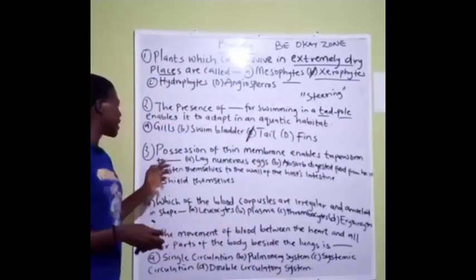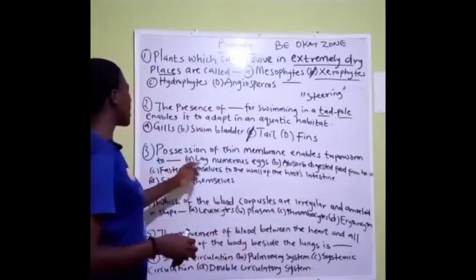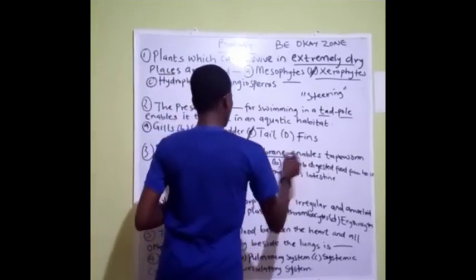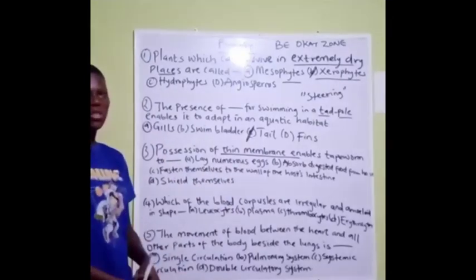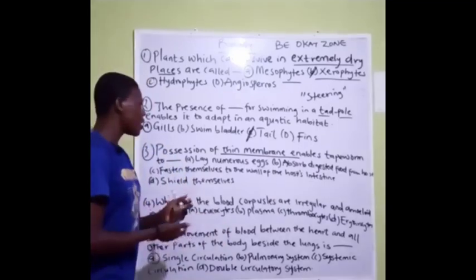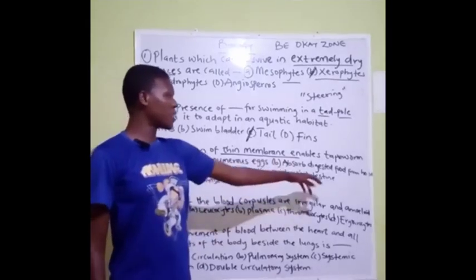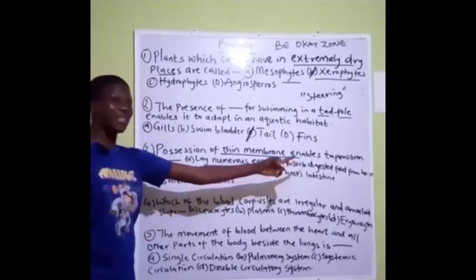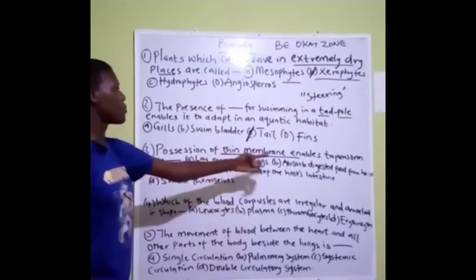The next question says, possession of thin membrane enables tapeworm to do what? What does this thin membrane do in tapeworm? This is their possession, this adaptation they have. What does it do for them? A, enables them to lay numerous eggs. B, absorb digested food from their host. C, fasten themselves to the wall of the host intestine. D, shield themselves. So what does this thin membrane do?